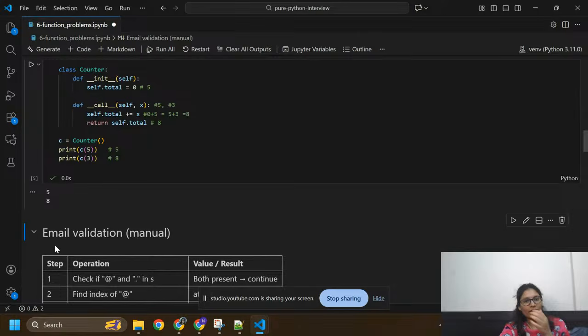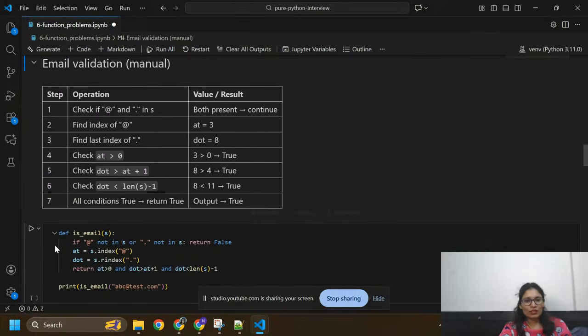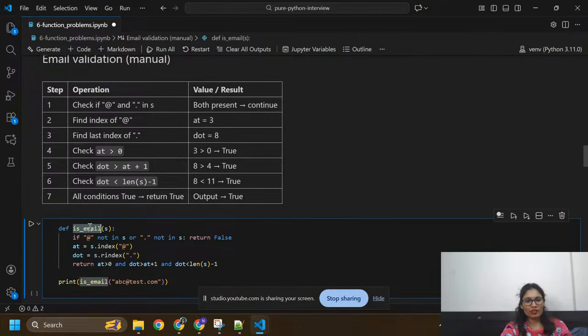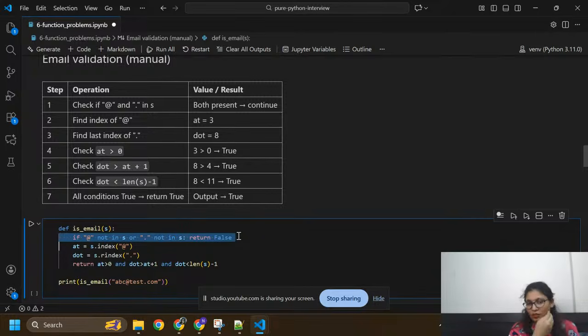Now we are going to use email validation. This is the function name, and this is the function call with the email address. Now I'm going to check whether this email is valid or not. Here I'm going to check if at the rate is not in s, meaning this string, you can say this email, or dot is not in s, then it will return false. Because an email should contain at the rate and dot. Without at the rate or dot, we can't say this is an email.